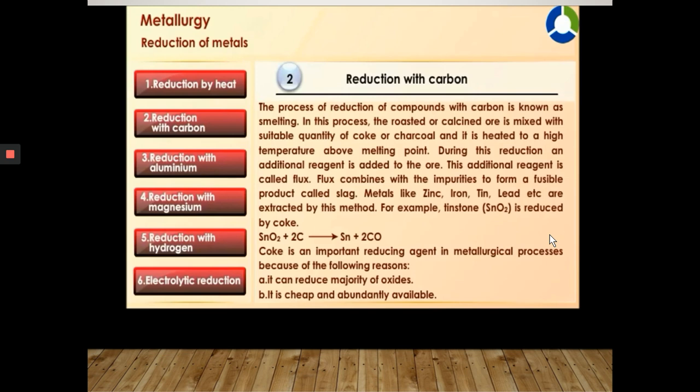For example, tin stone SnO2 is reduced by coke. Tin oxide SnO2 plus 2C carbon gives tin Sn plus 2CO carbon monoxide. Coke is an important reducing agent in metallurgical processes because of the following reasons. It can reduce the majority of oxides. It is cheap and abundantly available.